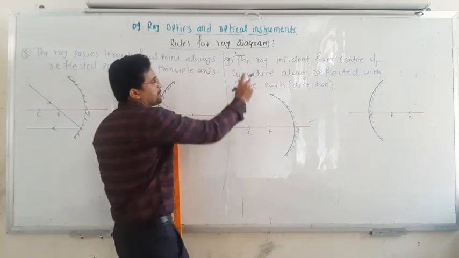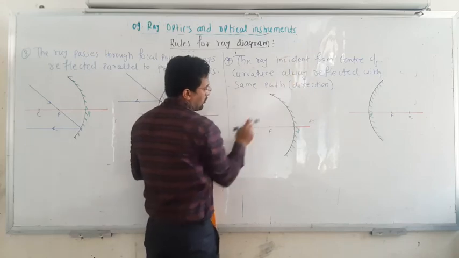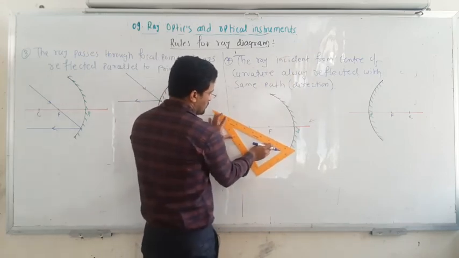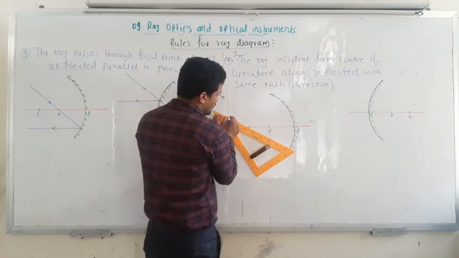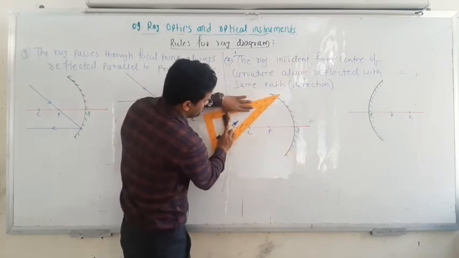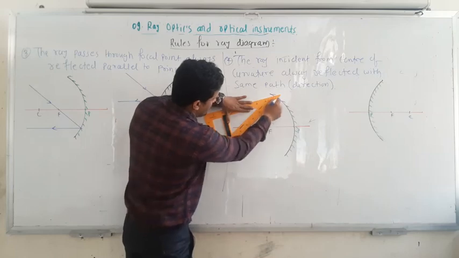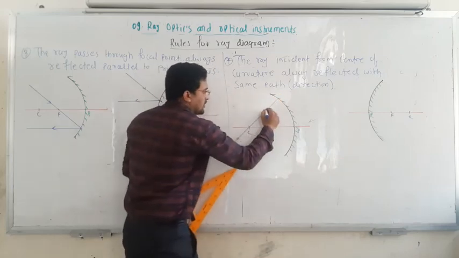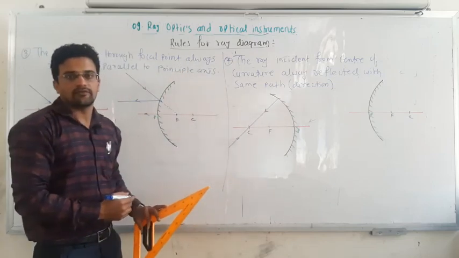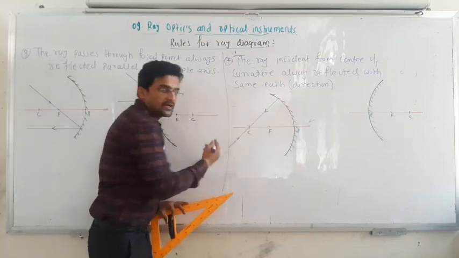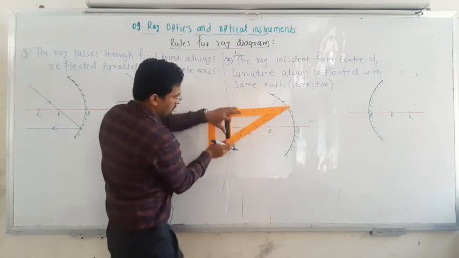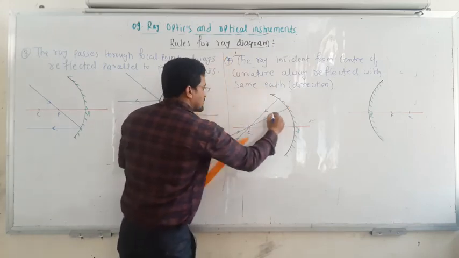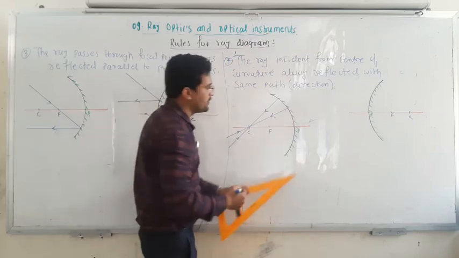Next, a ray incident from the center of curvature always traces the same path. Suppose I draw any ray which is incident from the center of curvature. This is the incident ray, so the reflected ray also traces the same path. Anywhere it is incident in this manner, the ray is reflected the same way.